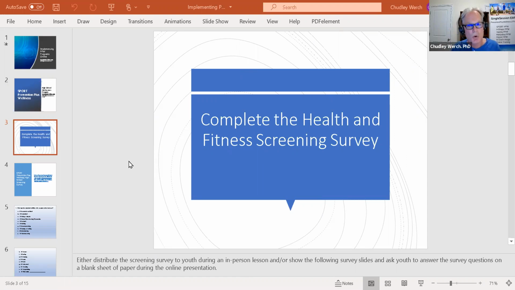You simply show the slides because the screening survey questions are in the slides. And as the notes say down below, all you have to do is instruct your youth to grab a piece of paper and a pencil, and to answer the screening survey questions on the slides on their blank sheet of paper. So that's one way you can do it. Of course, if you're in person, you make copies of your screening survey from your digital download and distribute those. Or you could have your youth self-assess their current health habits by simply showing the slides and having them answer those questions on a blank sheet of paper. But we have a second option for you.